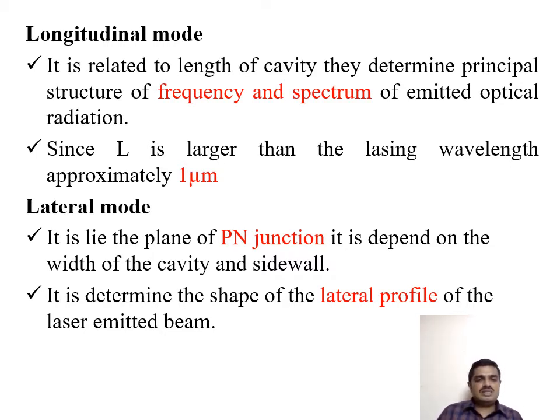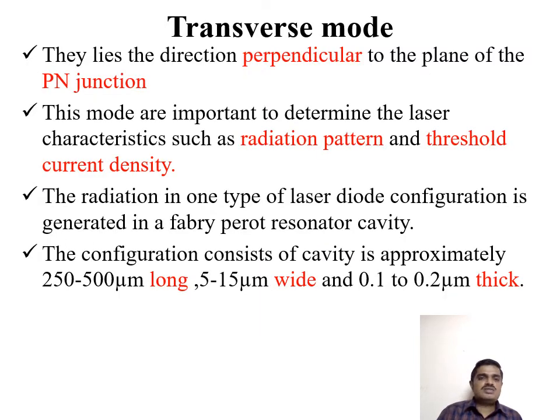The lateral mode is in the plane of the p-n junction. It depends on the width of the cavity and side wall, so it determines the shape of the lateral profile of the laser emitted beam. The transverse mode lies in the direction perpendicular to the plane of the p-n junction. This mode is important to determine laser characteristics such as radiation pattern and threshold current density.